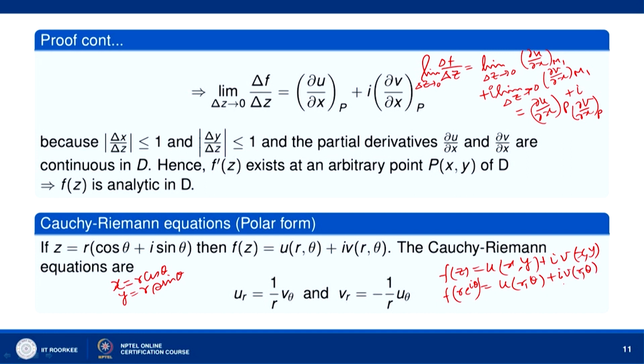So, in this article we shall be finding the corresponding Cauchy-Riemann equations in the polar coordinates r and theta, and we see that they are u r equal to 1 over r v theta. u r is the partial derivative of u with respect to r, v theta is the partial derivative of v with respect to theta. Similarly, v r is equal to minus 1 over r times the partial derivative of u with respect to theta. So, let us now see how we derive them.